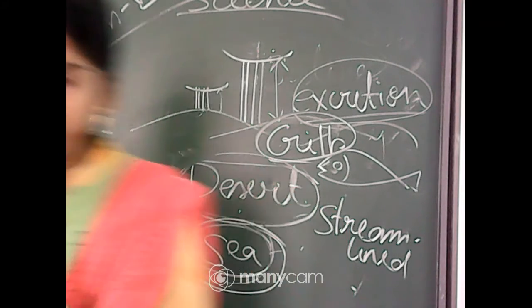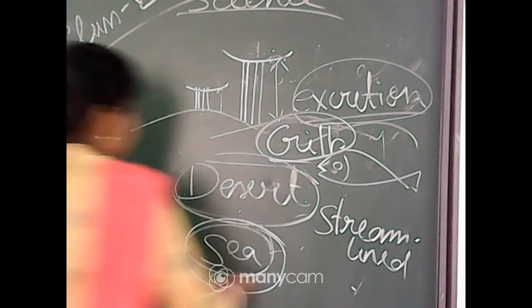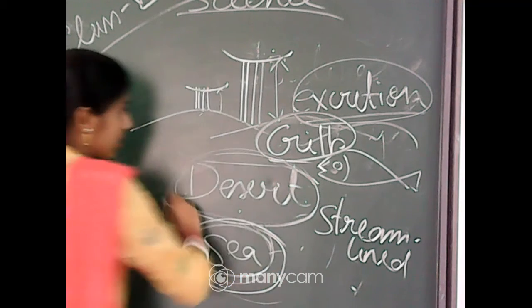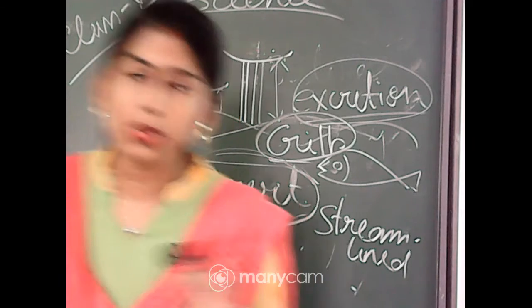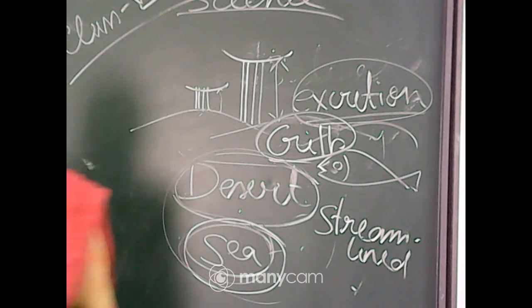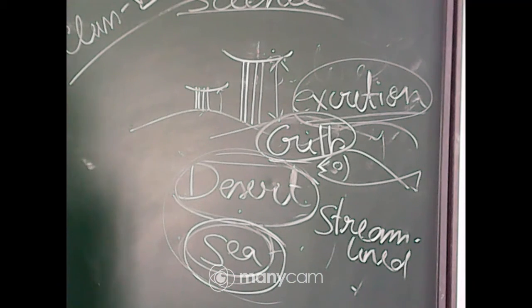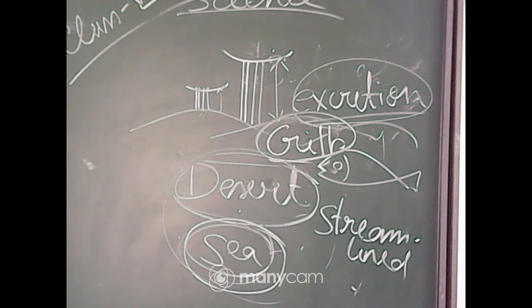Now what have we seen? We have taken only 2 examples. Different types of surroundings can be found, but here we have taken just 2 examples from a very wide variety of animals and plants that live on the earth.